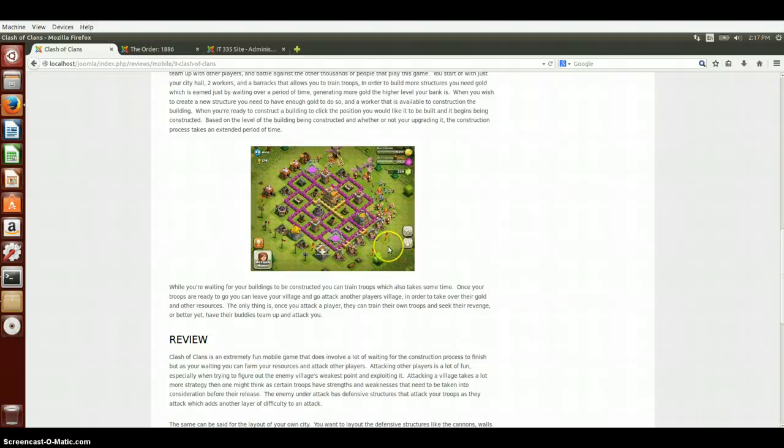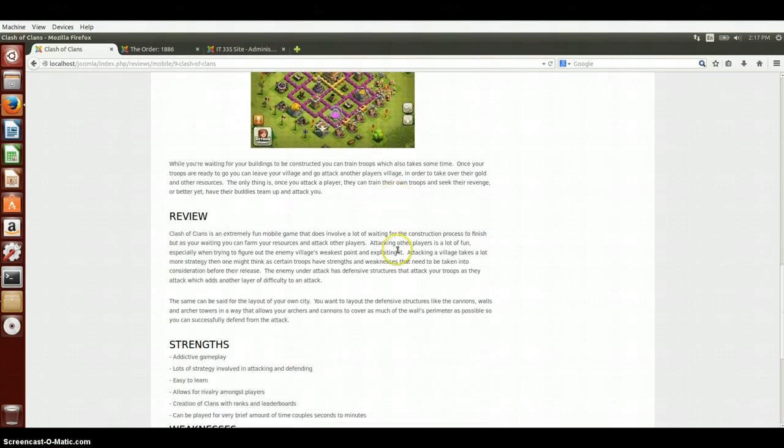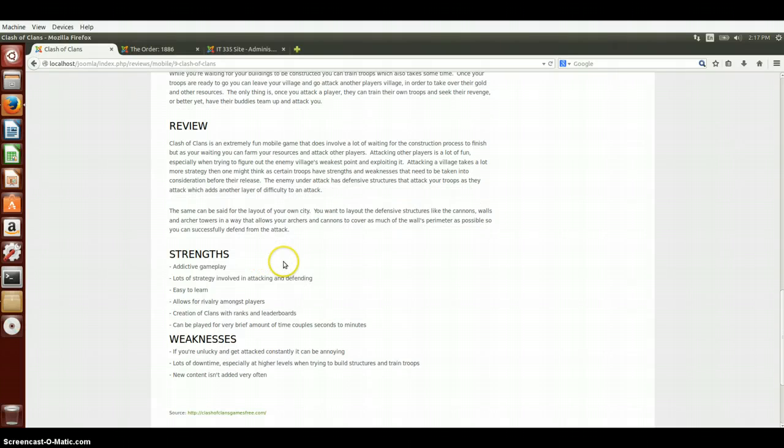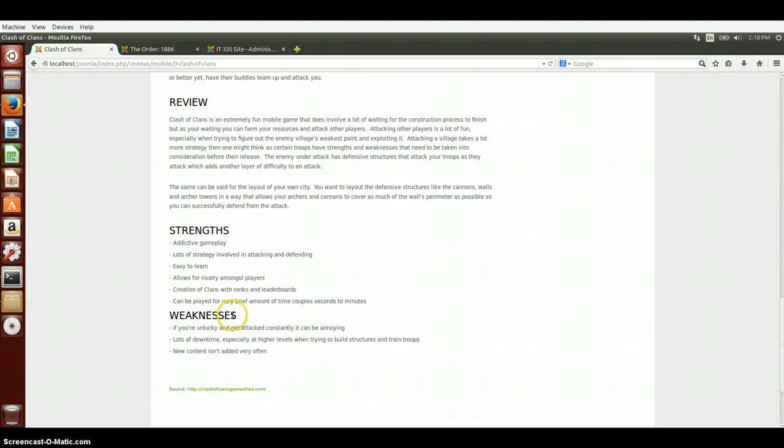After I've introduced the game, I start off with a review and talk about the different things that I liked about the game, things I didn't like. And then at the bottom of the page, I post a strengths and weaknesses list. This is just so the user can quickly scroll down to the bottom of the page and just read what's good and what's bad about the game.